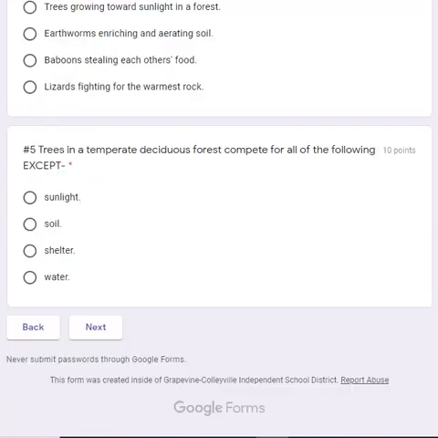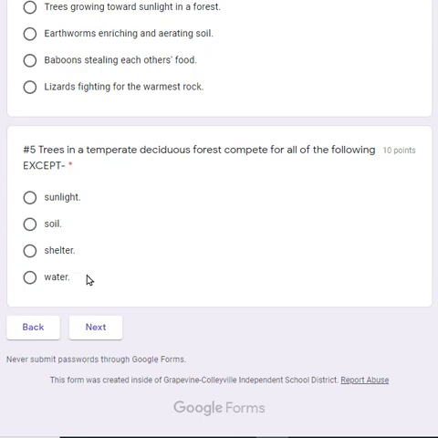Number 5. Trees in a temperate deciduous forest compete for all of the following except. So which one of these are trees not competing for? Sunlight, soil, shelter, or water?